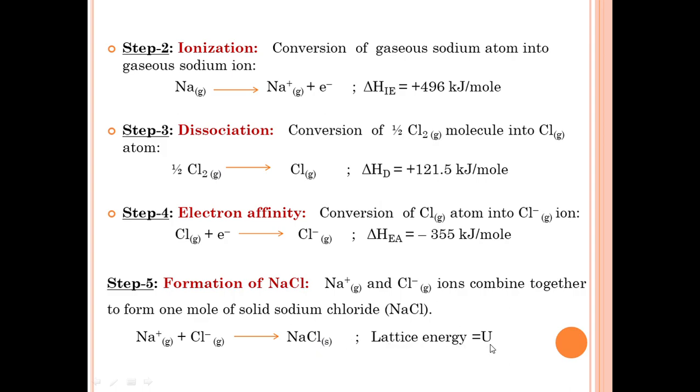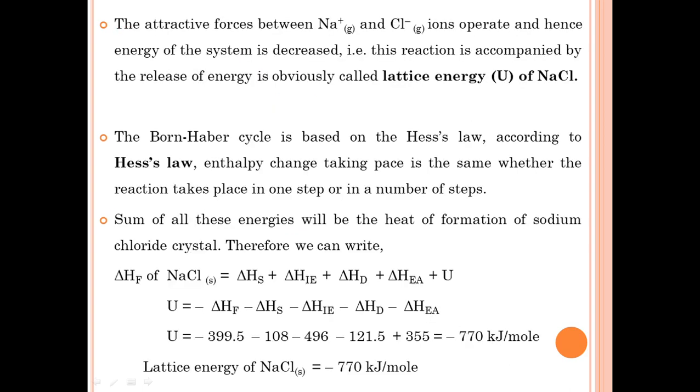The lattice energy is represented by capital U. The attractive forces between sodium ion and chloride ion operate, and hence the energy of the system is decreased. That is, this reaction is accompanied by the release of energy. That is called lattice energy, represented as capital U. It is the lattice energy of sodium chloride.